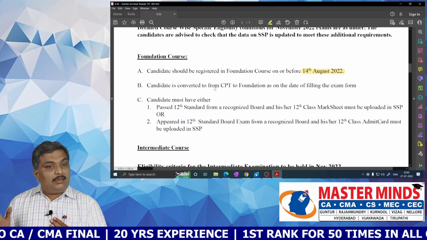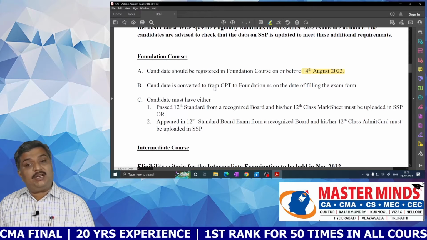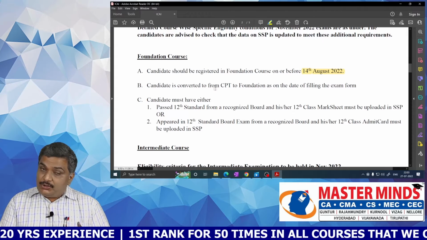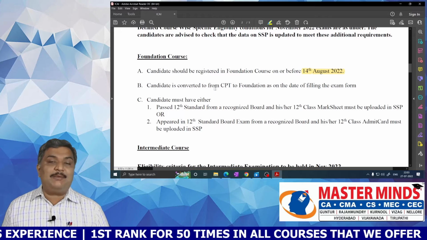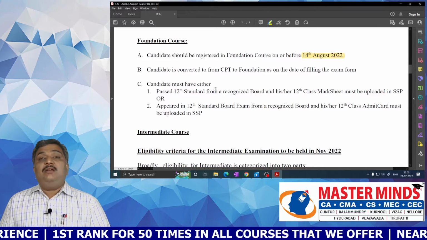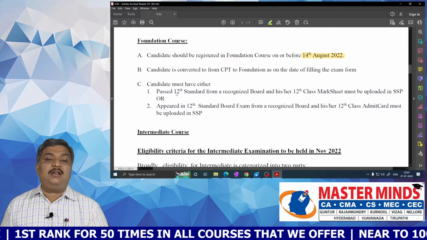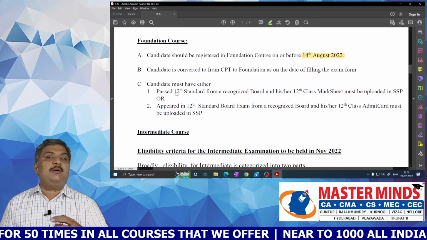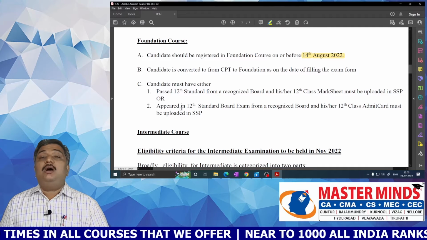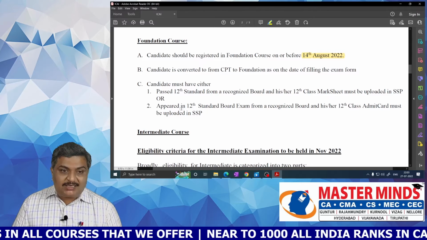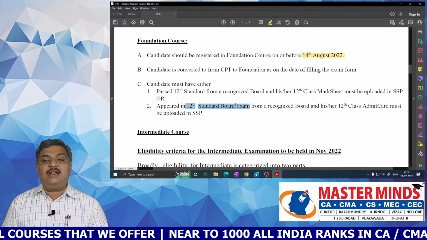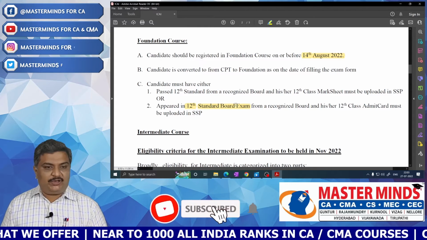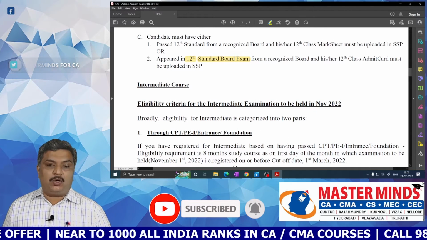The candidate should be converted from CPT to foundation as on filling of the examination form. That is, if you are converting from CPT to foundation, you should complete the conversion process before filling the examination form. And you have to upload your 12th standard passed certificate or 12th class marks list in the SSP. If you do not have the marks list, then at least you have to upload the 12th standard board exam admit card into the SSP portal. These things are mandatory.